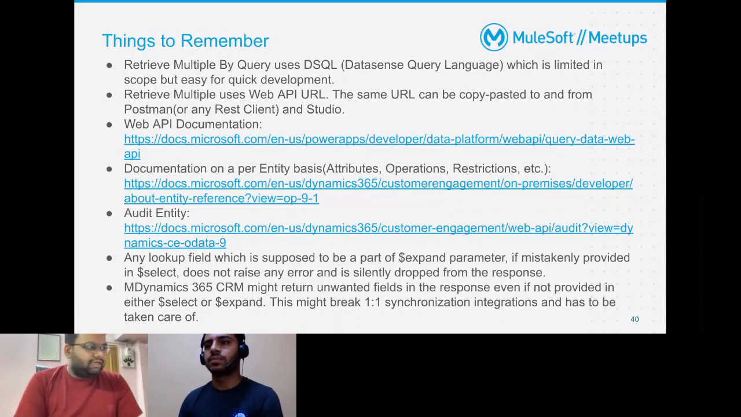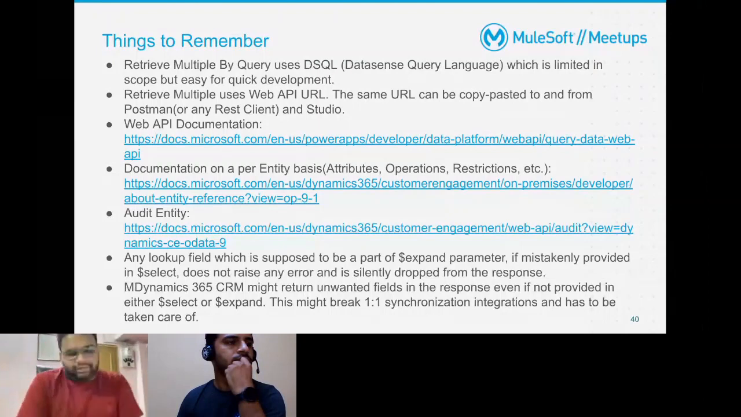Now, there's another entity called audit. Audit is something that's needed, and I'll tell you why on the next slide. It lets you retrieve the audit logs on what happened, or who changed what. That's also a feature in Dynamics.